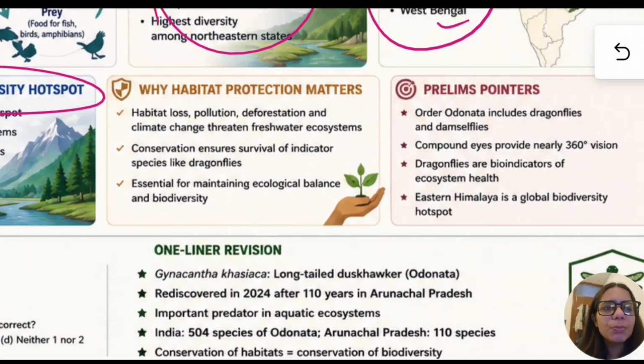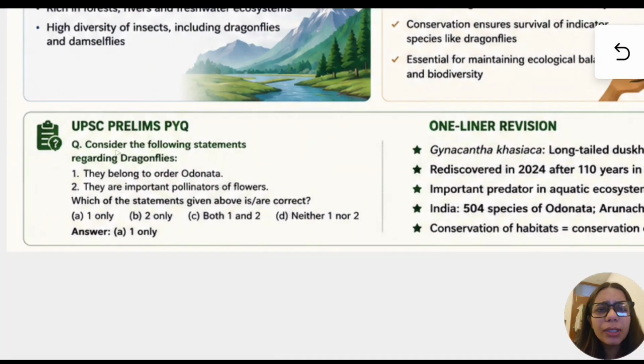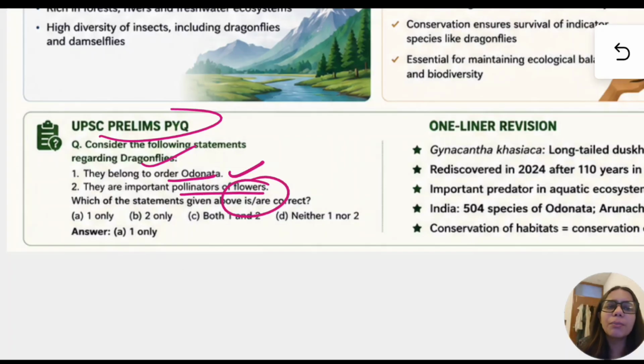Now prelims pointers: we have covered the order, we have covered its features, and that dragonflies are bioindicators and found in the eastern Himalayas as well. Now what are the UPSC prelims PYQs? There has been a previous year question on dragonflies as well. They belong to order Odonata, which is true. They are important pollinators of flowers. They are not important pollinators of flowers.